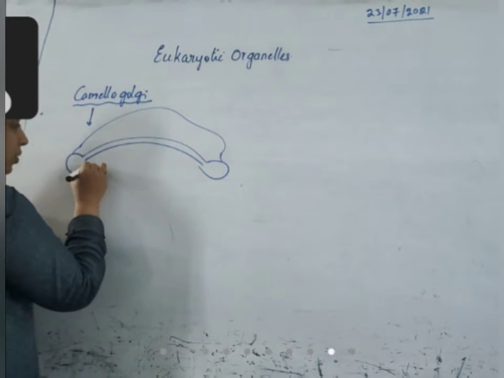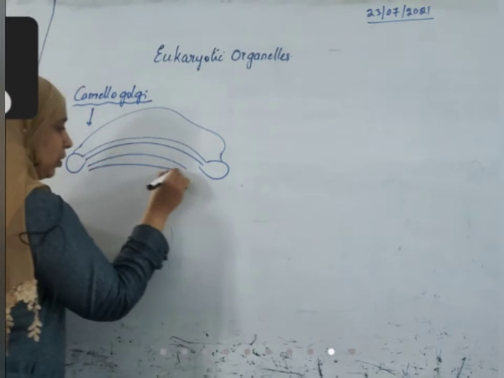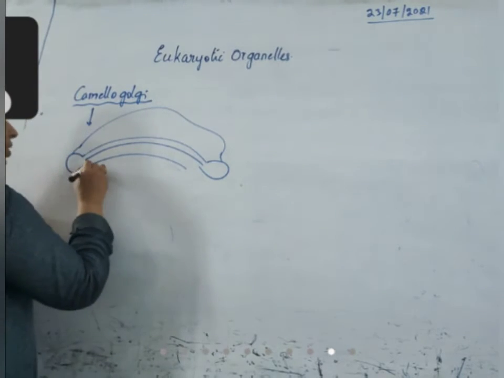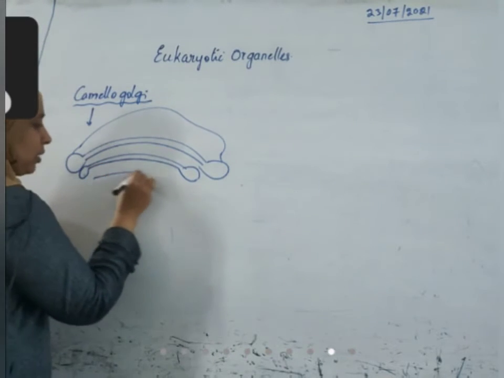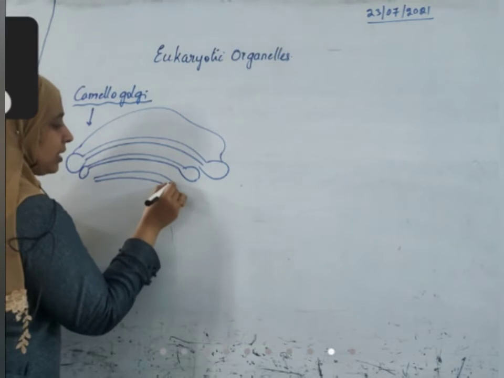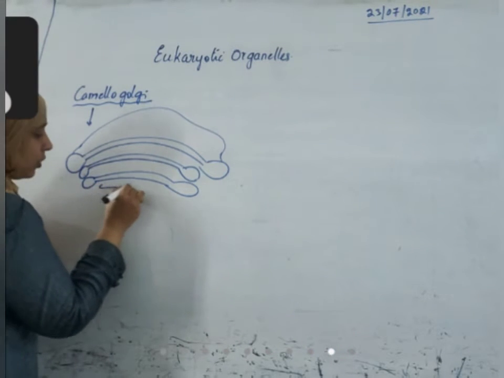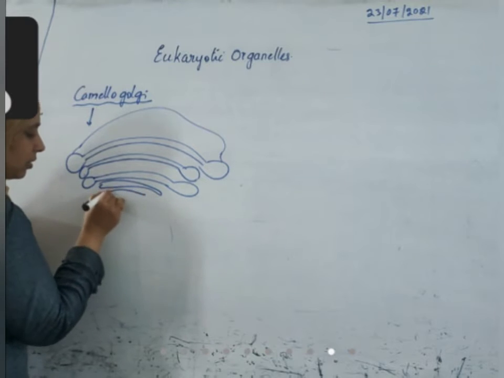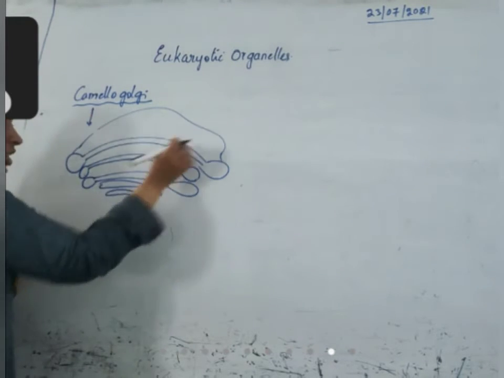It is not a single sheet; below that one more sheet, below that one more sheet. Like that there are cisternae arranged one above the other. These are all cisternae, sheet-like structures. Okay, this is the complete sheet.